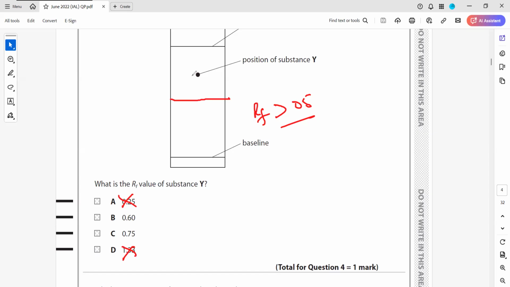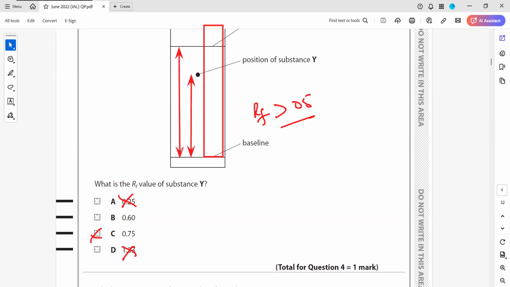Or you can also use your ruler or scale and measure the distance moved by the substance and the distance moved by the solvent. So you can use your scale, measure these distances and divide. You will also get the same result. Okay.